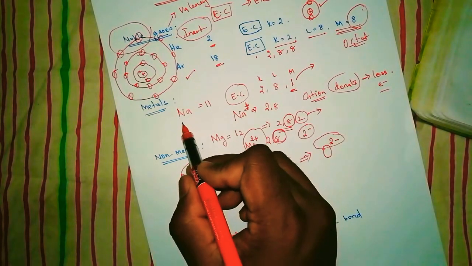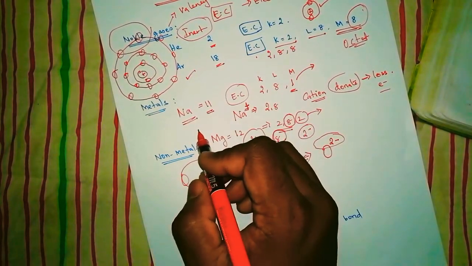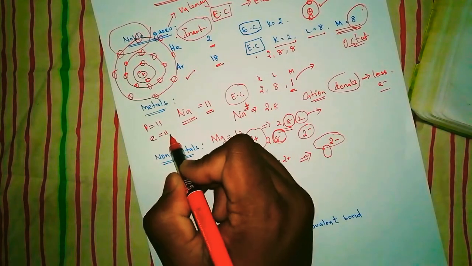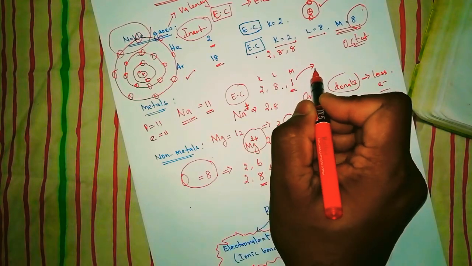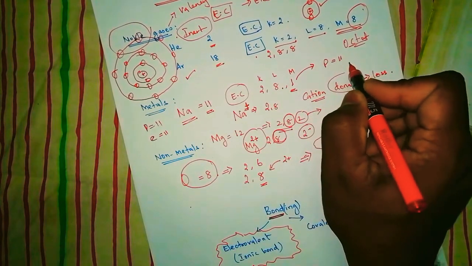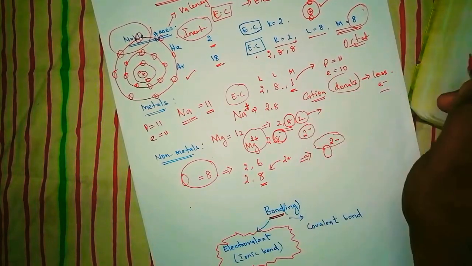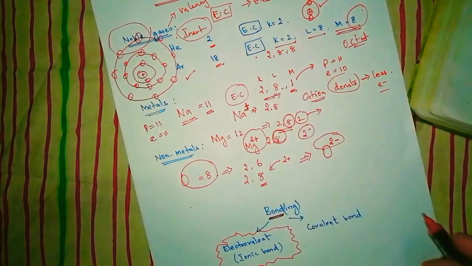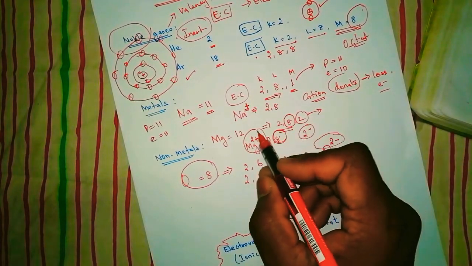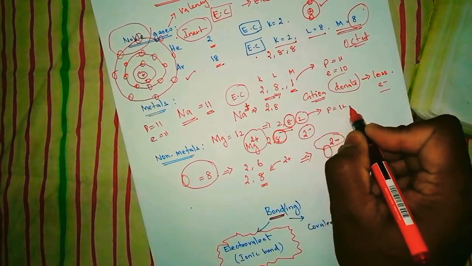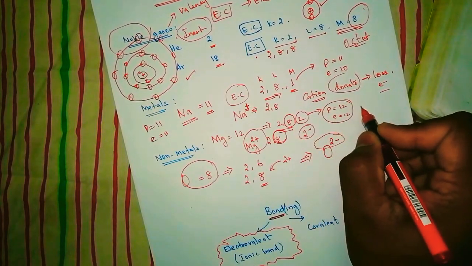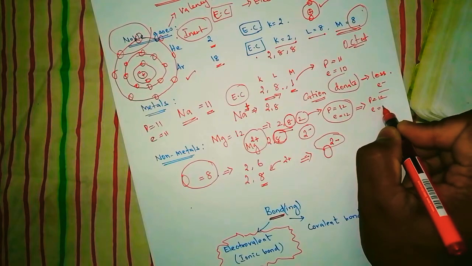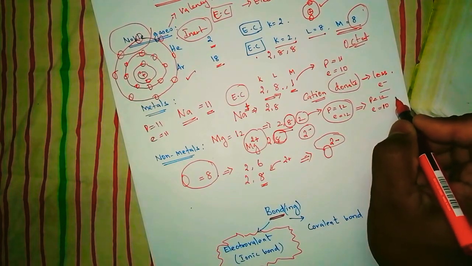Now tell me one question. Sodium atomic number 11. That means protons are also 11 and electrons 11. But after it loses an electron, protons remain 11, but electrons become 10. Right? Because it loses an electron. 2 plus 8 is 10. What about magnesium? The same thing. Proton is 12. Electron is also 12 before that. But after, what happens? Proton remains 12, but electrons become? Yes, 10. Because it loses 2 electrons.